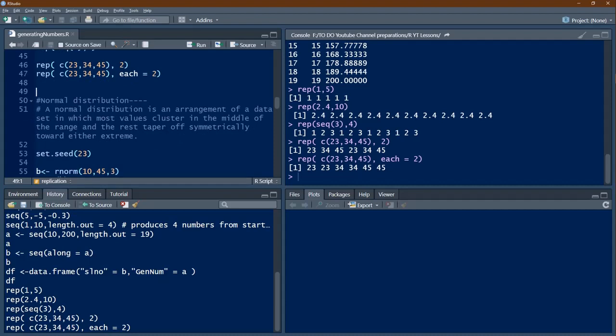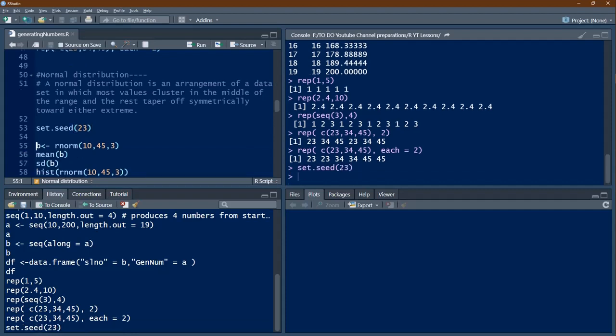Now we'll see the normal distribution, which is the most common distribution. It is an arrangement of a data set in which most values cluster in the middle of the range and the rest taper off systematically towards either extreme. It's one form of explanation. For generation of this kind of random numbers, we set a seed. If I say set.seed(23) and generate the numbers, and you also do the same thing, the numbers we generate will be the same. If the seed is not set, the numbers generated will be different.